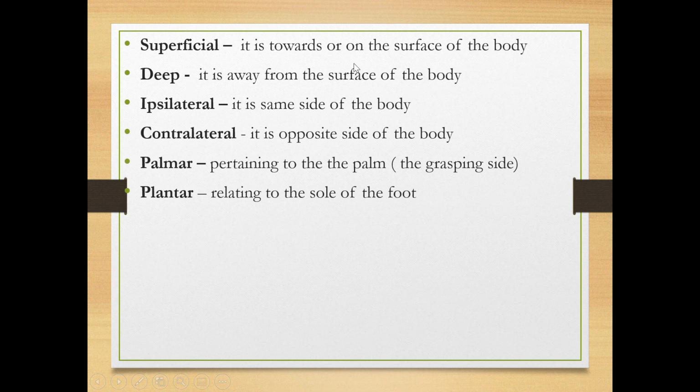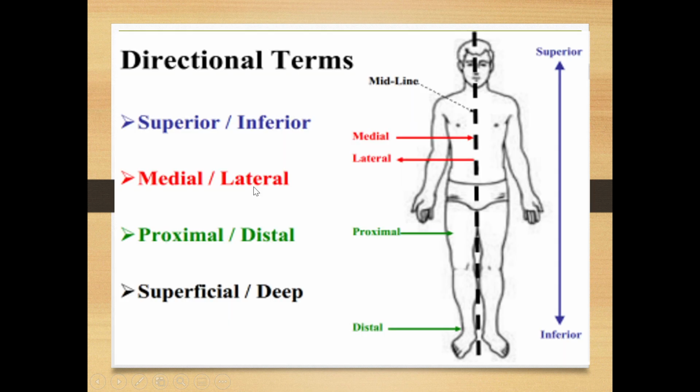Superficial means it is towards or on the surface of the body, which you can see superficially above the surface of the body. Deep means it is away from the surface, or inside the body. Ipsilateral, the same side of the body. The opposite side of the body we call contralateral. Palmar, it is pertaining to the palm. Plantar, it is related to the sole of the foot. So we have here, according to directions, medial, lateral, proximal, distal, superior, inferior, superficial, deep.